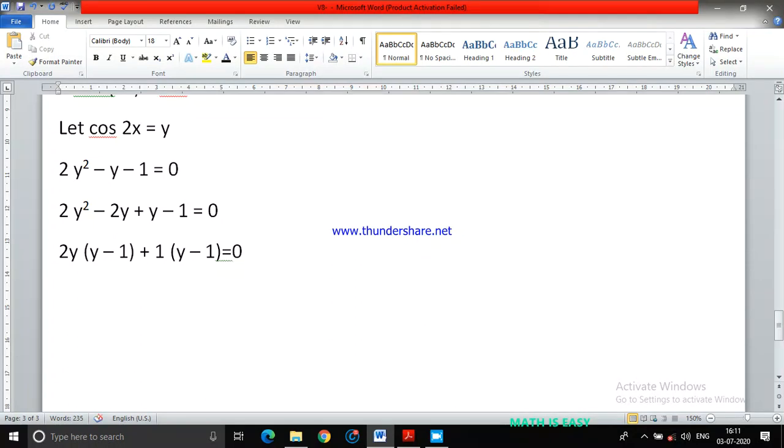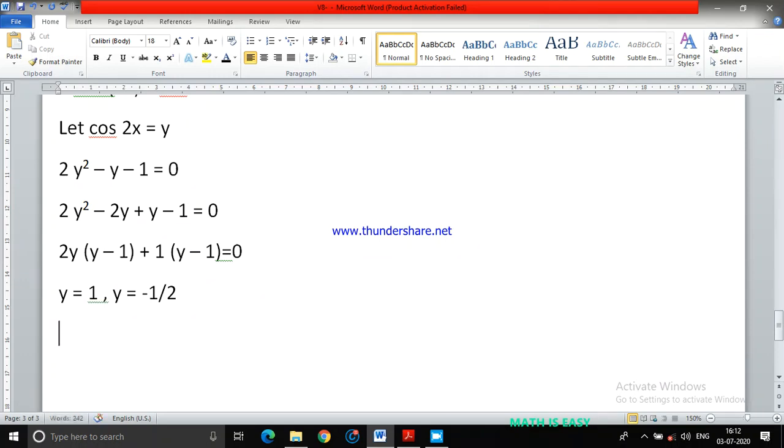This is also I got. So there are two possible values of y. One value of y is equals to 1, or another possibility of y is, I am writing it directly just to try to simplify it. 2y, I'll write it directly, y equals to minus 1 upon 2. Okay, when you simplify, then you will understand.